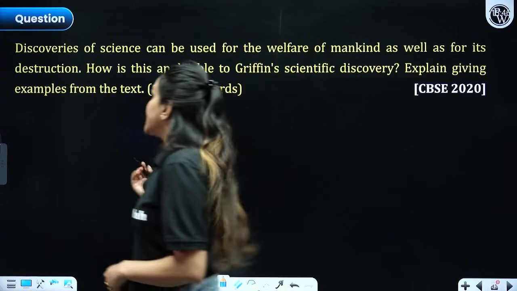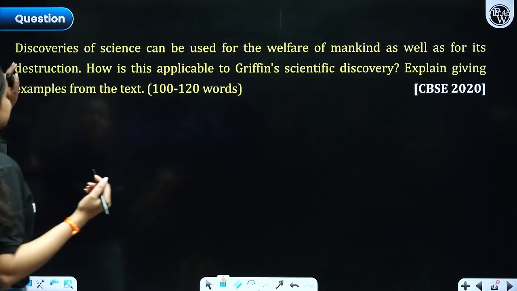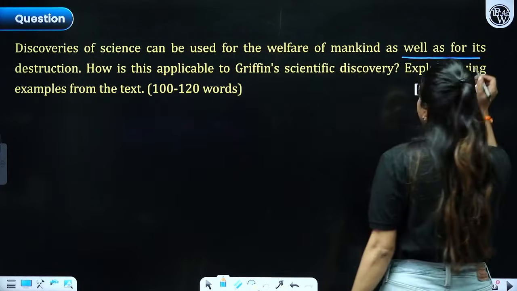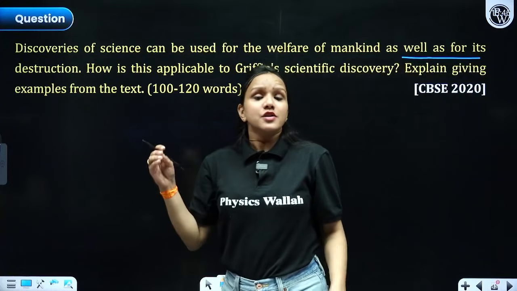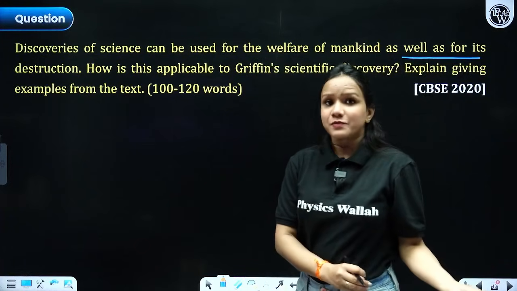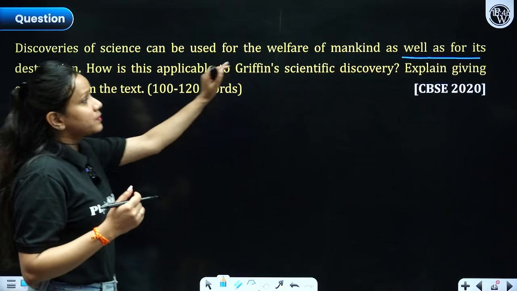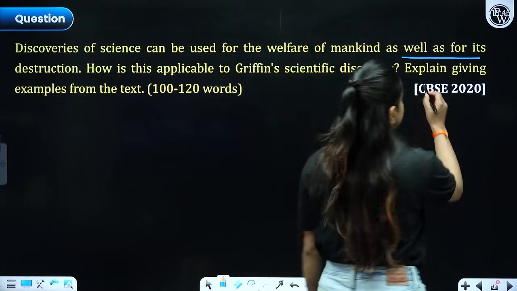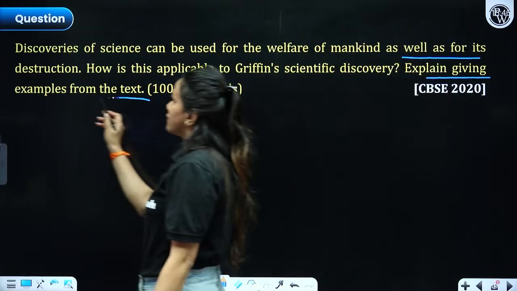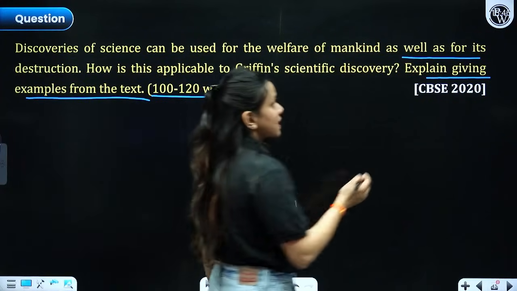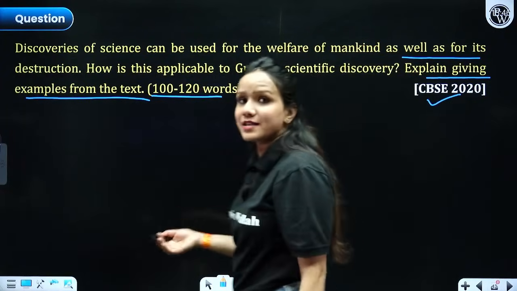Alright, dear students, let's see another important question. Discoveries of science can be used for the welfare of mankind. As I just told you, scientific inventions and discoveries should be meant for the welfare of mankind, for the people, right? But not for selfish reasons. How is this applicable to Griffin's scientific discovery? Explain by giving examples from the text. So this is in long format, right? And there are chances that this type of question would definitely be asked this time as well.